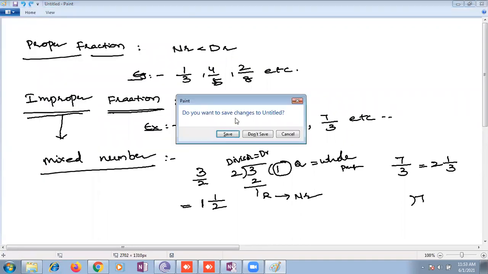Now we will go with another type of fractions, unit fractions. What are unit fractions, children? Unit fraction means a fraction which has numerator 1. For example, 1 by 2, 1 by 3, 1 by 4, 1 by 5.